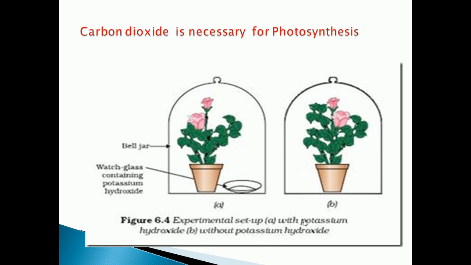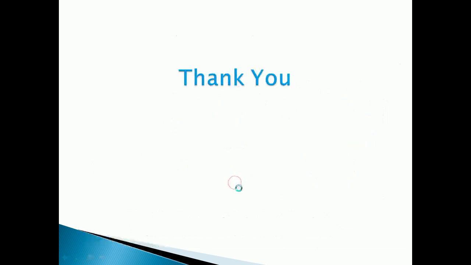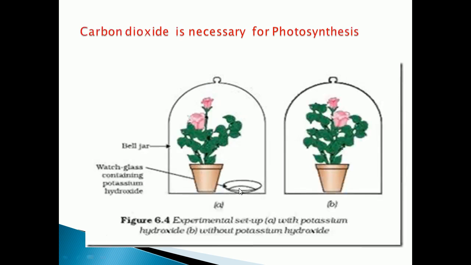You can see in the picture, the first thing is the watch glass. Here you can see the watch glass. This watch glass has to be placed near one pot, pot A. This watch glass contains potassium hydroxide. So the watch glass containing potassium hydroxide has to be placed near one pot.